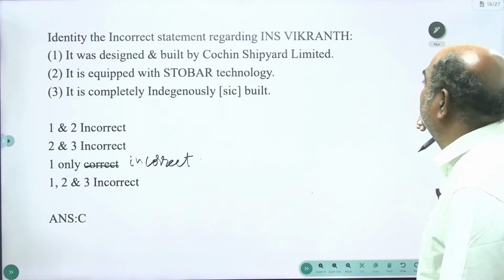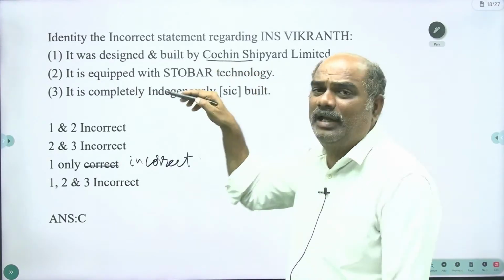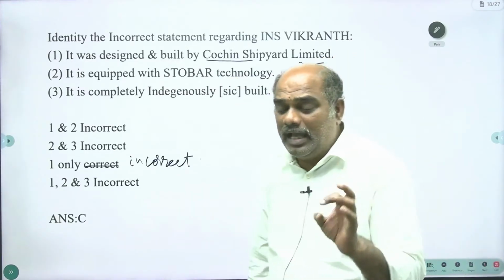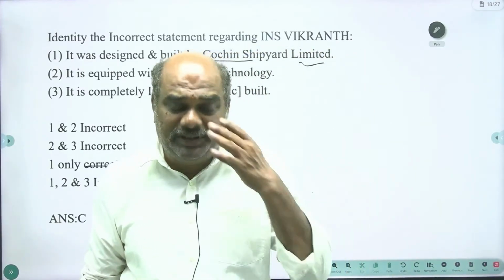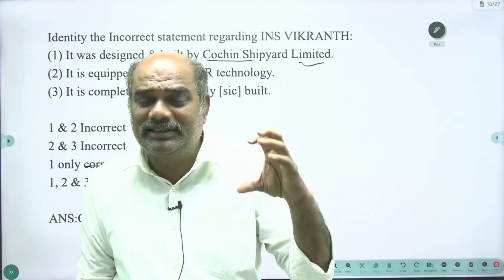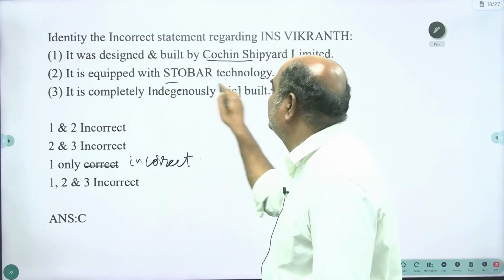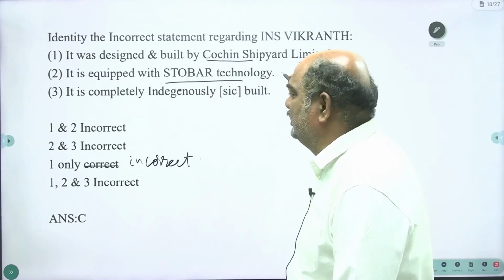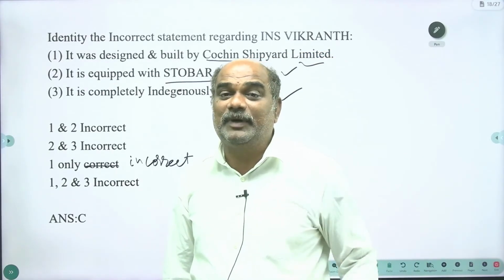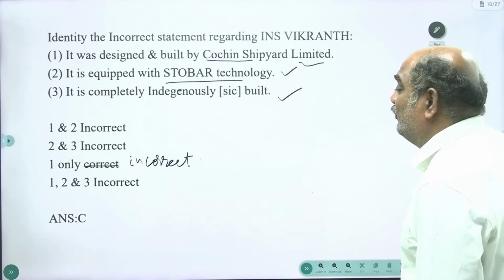Identify the incorrect statements regarding INS Vikrant. It was designed by warship designers and built by Cochin Shipyard. For any naval ship or any INS, remember designing and building, whether both are the same or different. You must be cautious about that. It is equipped with STOBAR, short takeoff but arrested recovery. Yes, it is completely indigenously built. So INS Vikrant is an indigenously developed aircraft carrier. Only one is incorrect.